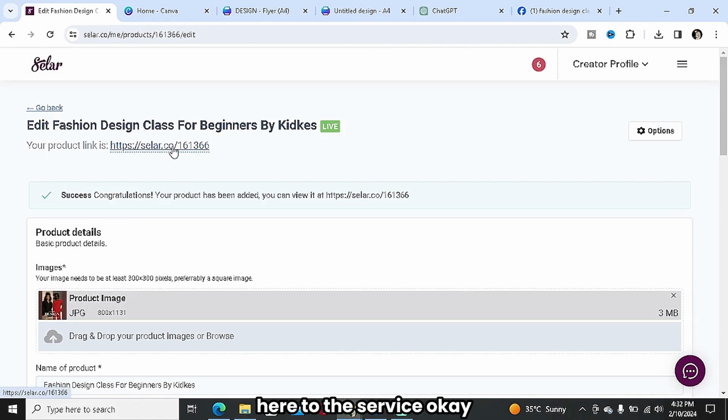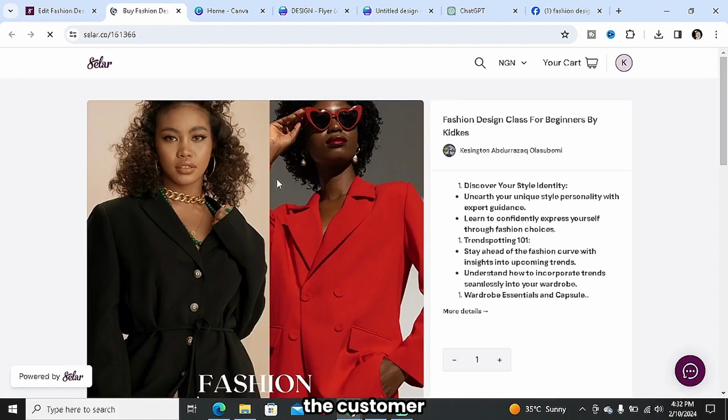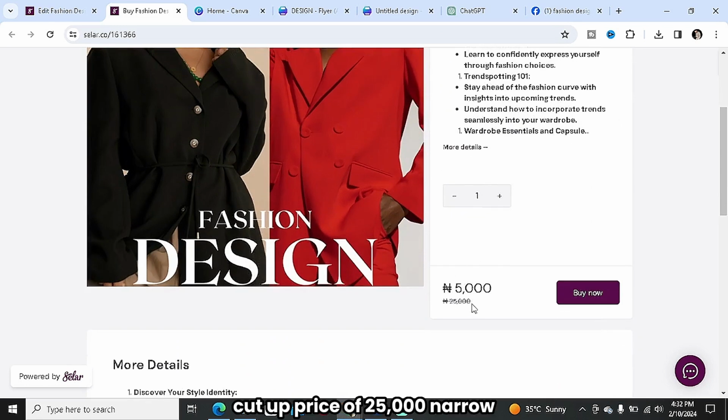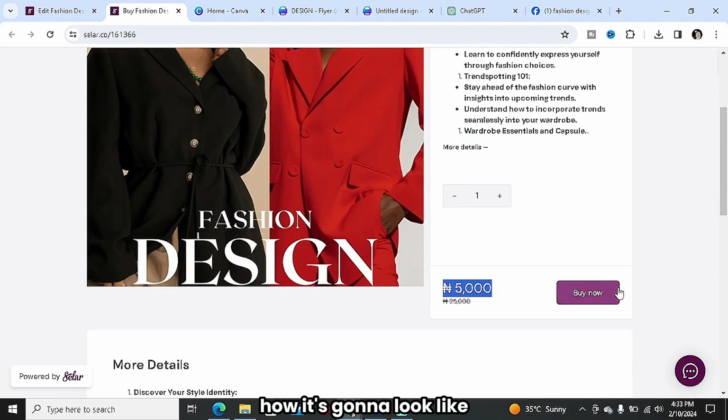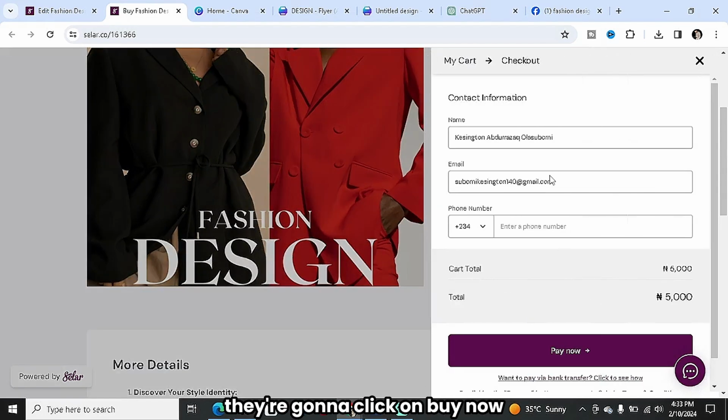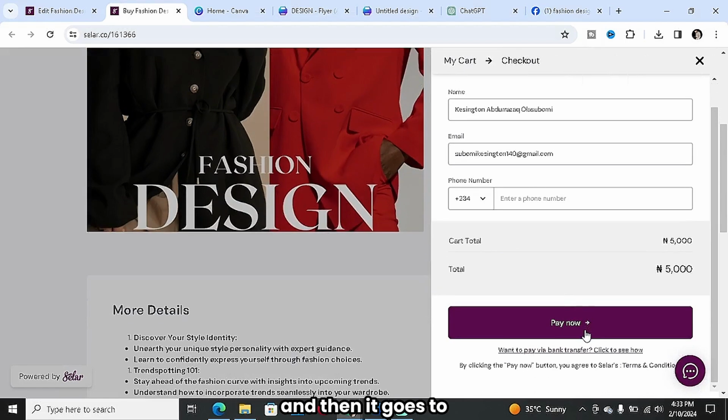This is the link over here to the service. If I click on it right now, you guys are going to see how it's going to look to the customer. As you can see, fashion design class. You can see the cutout price of 25,000 naira, and it's actually selling for 5,000 naira. Immediately they're ready to buy, they click on buy now, make the purchase, and it goes to your bank account.